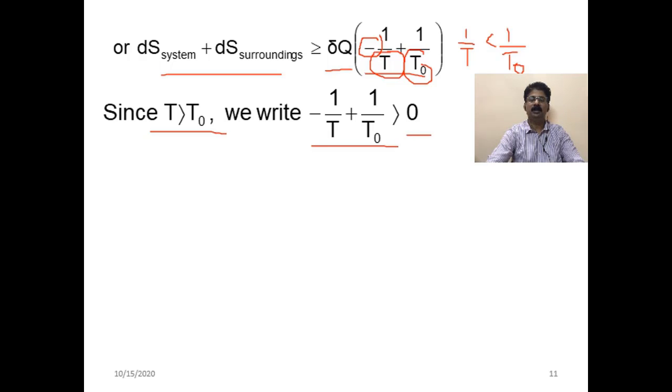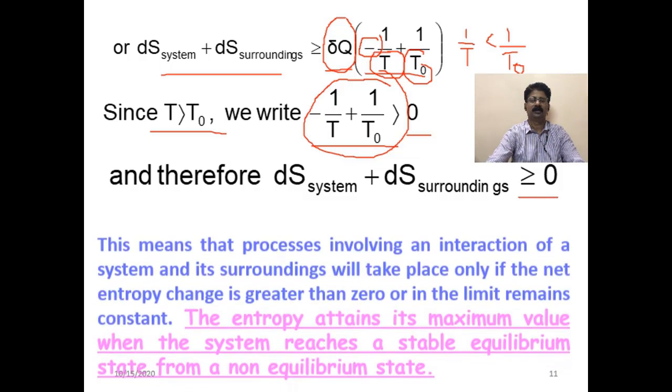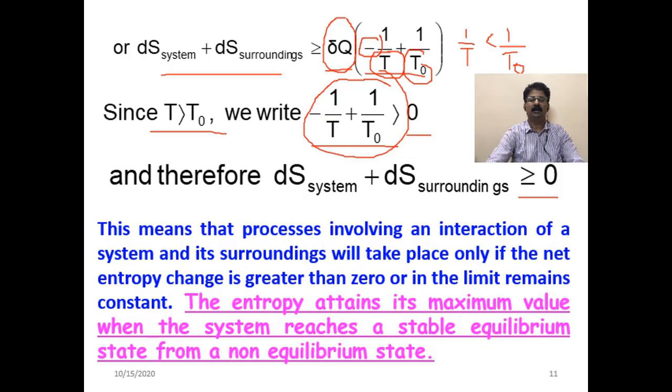If this quantity is greater than 0, positive, then when it is multiplied by del Q, that is also greater than 0. So you can write ds system plus surroundings is therefore greater than or equal to 0. This means that a process involving an interaction of a system and its surroundings will take place only if the net entropy change is greater than 0, or in the limit remains constant.